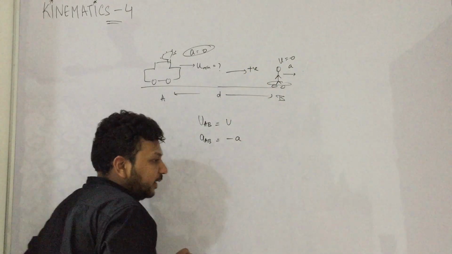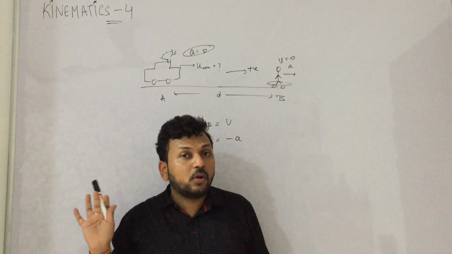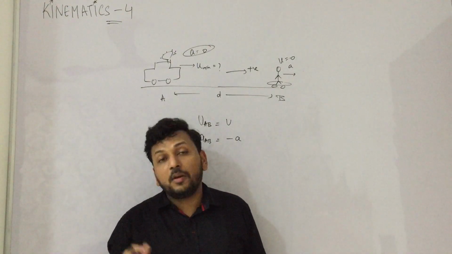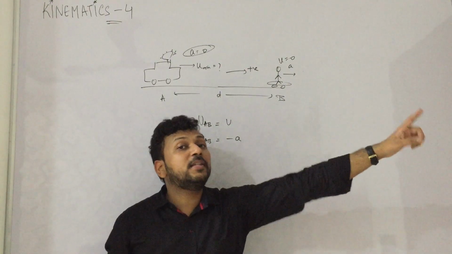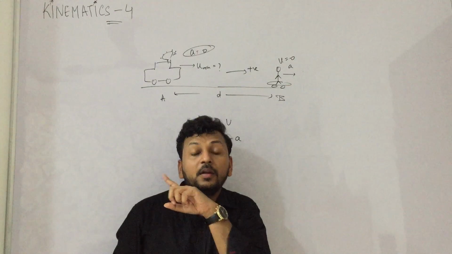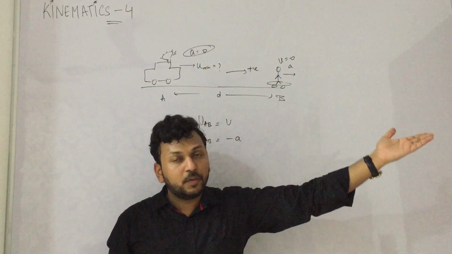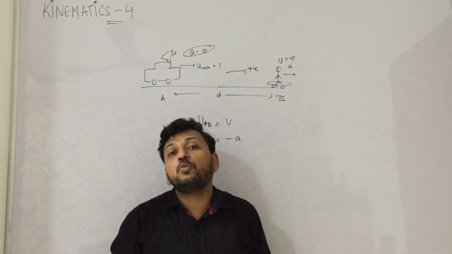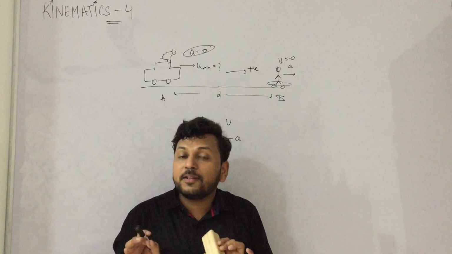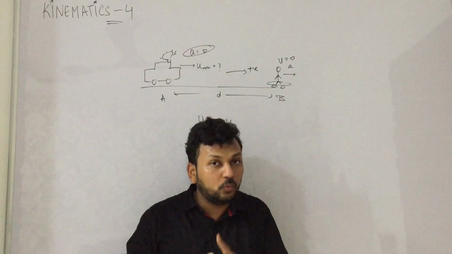Now we will understand one thing, that police is coming with constant speed u, and the thief is accelerating. Once the thief reaches the speed of u, then it will again increase the speed from u to more, u plus 1, u plus 2. So if police has to catch the thief, police has to catch it before the thief reaches the speed of u.